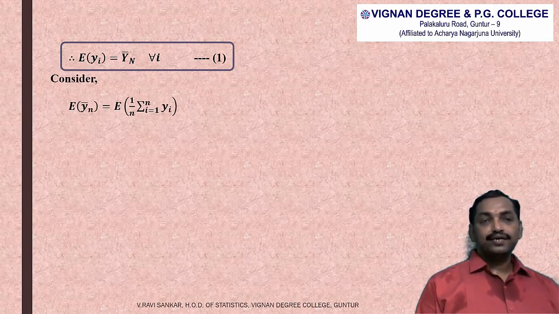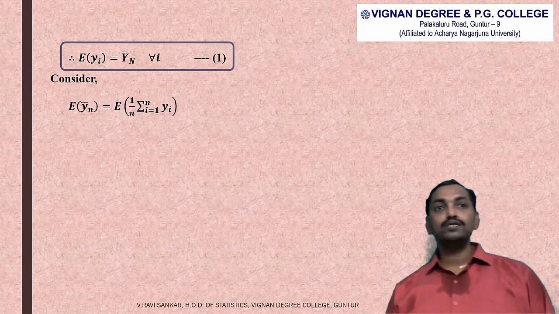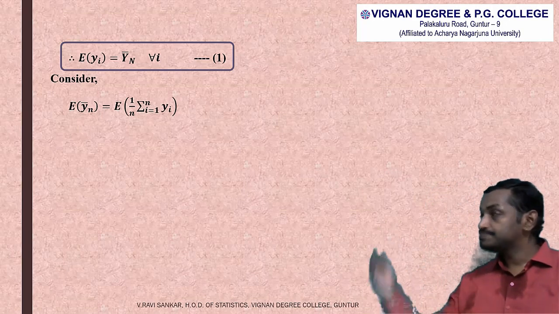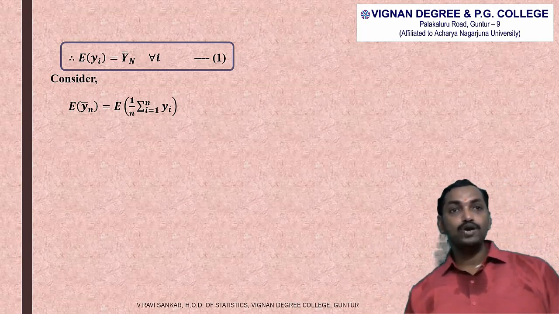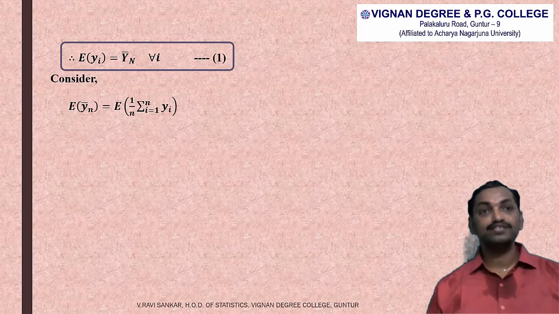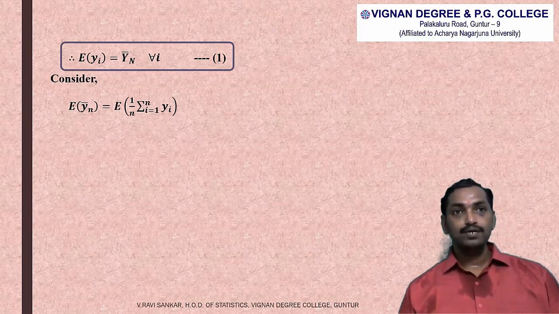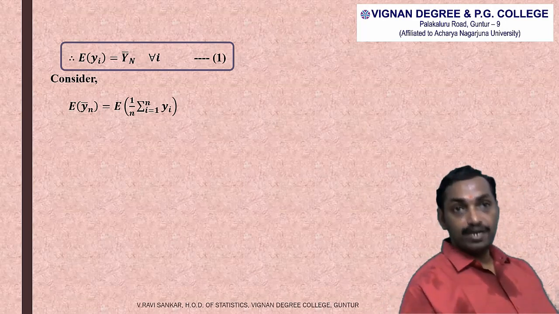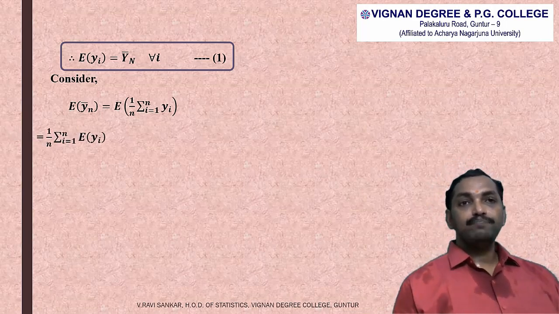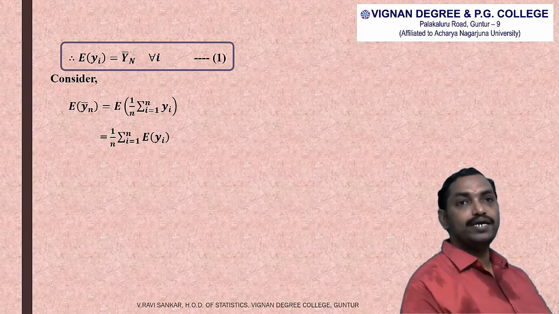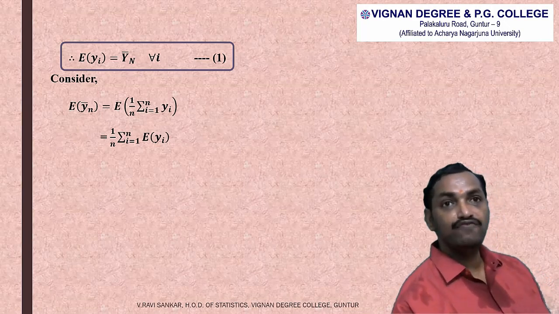Now consider expected value of small y n bar. Expected value of small y n bar is equal to expected value of 1 by small n into summation yi. That is the formula of small y n bar. So here expected value of 1 by n into summation yi can be written as 1 by n into summation expected value of yi.